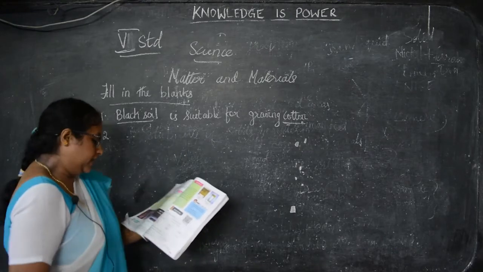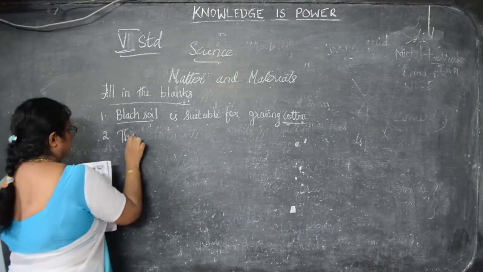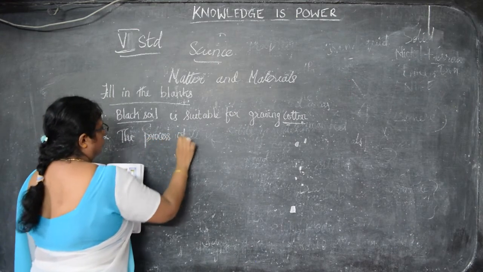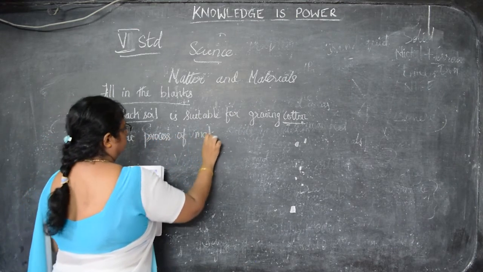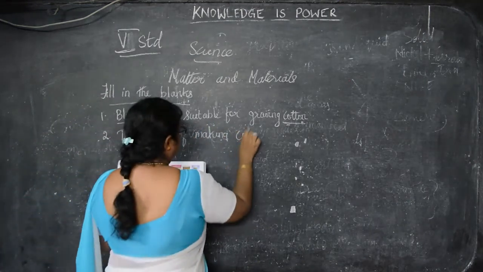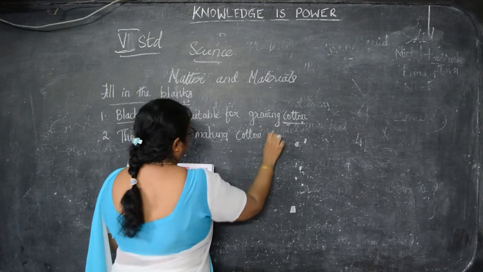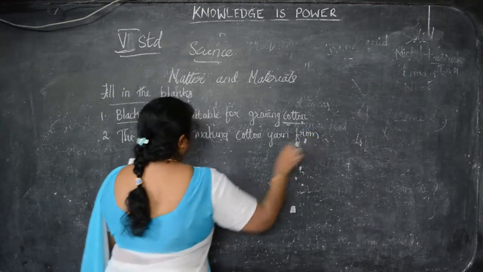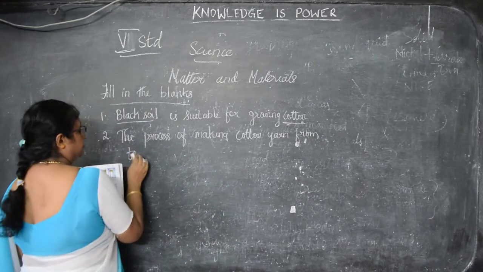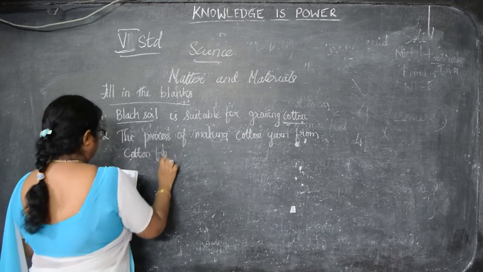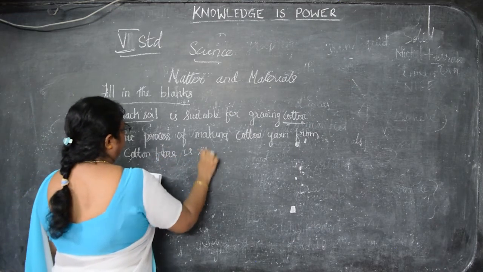Then the process of making cotton yarn from cotton fiber is spinning.